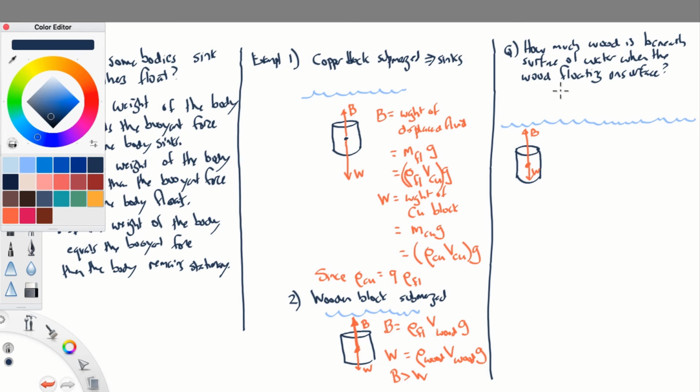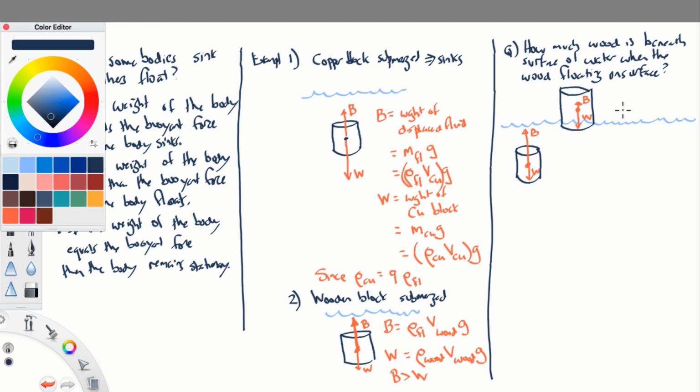But let's suppose instead that we have this block, we kind of hold it up out of the water a little bit too high like this. So we grab it, we pull it up out of the water. Well, the weight is still the same, right? The wood still weighs the same amount, but now it's only displacing a little bit of water, and the weight of that displaced water is going to be very small, so the buoyant force is going to be very small. Whereas in this case, it's going to want to accelerate upward. In this case, because the weight is bigger than the buoyant force, it's going to want to accelerate downward. It's going to want to fall deeper into the water.